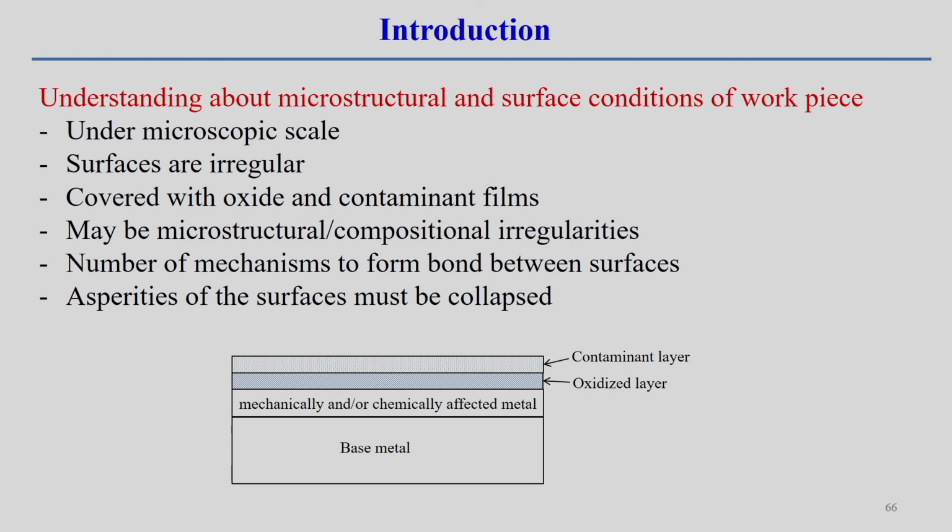If it is possible to remove the oxide layer, separate it out, and then bring metal into contact between these two surfaces without any contaminated or oxide layers, then it will be easy to join and coalesce these two components by several means: by application of heat, by frictional heat generation, by stirring, or without application of mechanical load, just by very good surface preparation. At the same time, make the surfaces contact with the application of a small amount of heat, or with load or pressure, and keep it for a long time. That is the principle of diffusion welding.